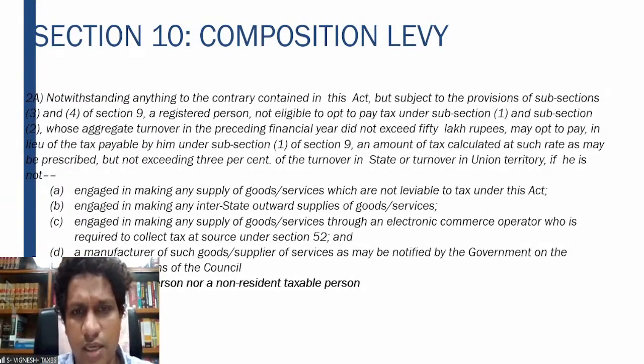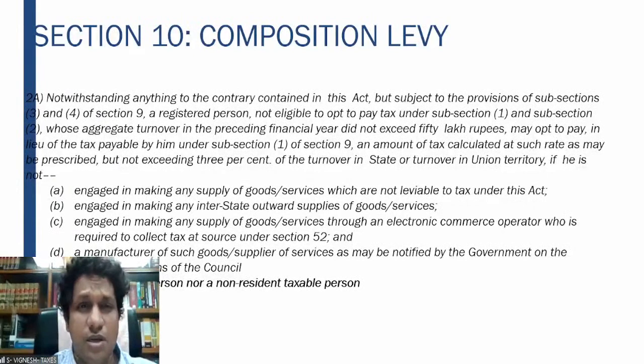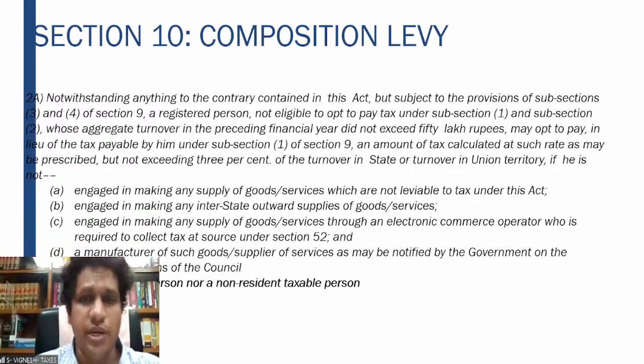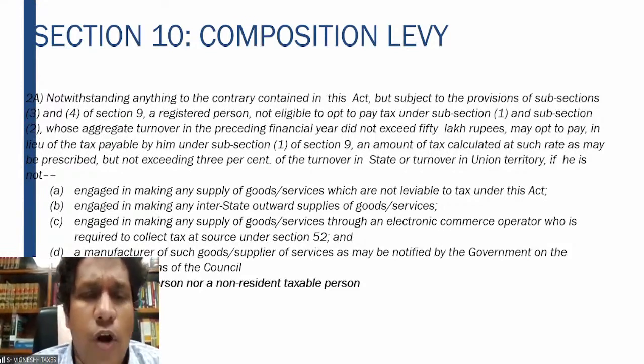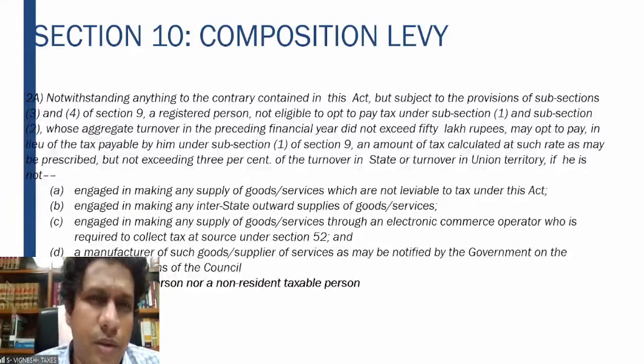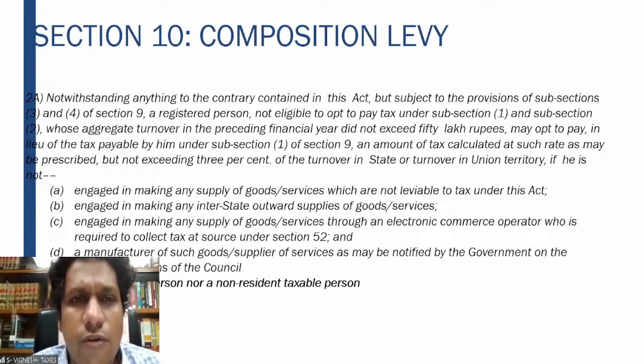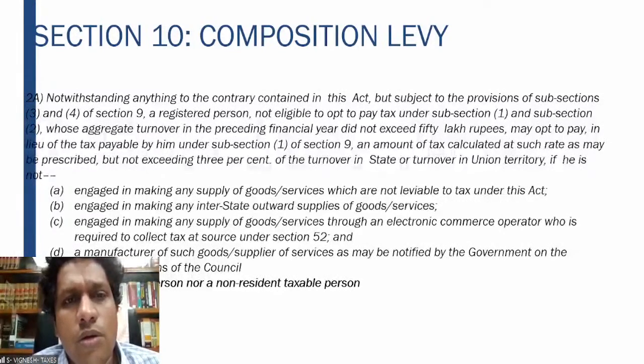Yeah, now another important provision, 10 subsection 2A, has been introduced. What happened when the composition scheme was introduced? First, manufacturers and traders were covered. Later, restaurant services were brought into the purview. But the small service providers were excluded. So therefore, this 10 subsection 2A brought small service providers into its purview also.